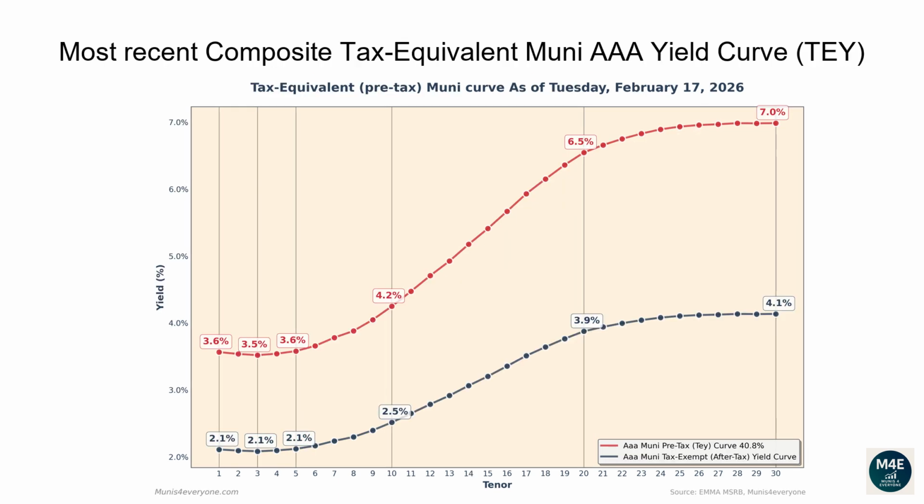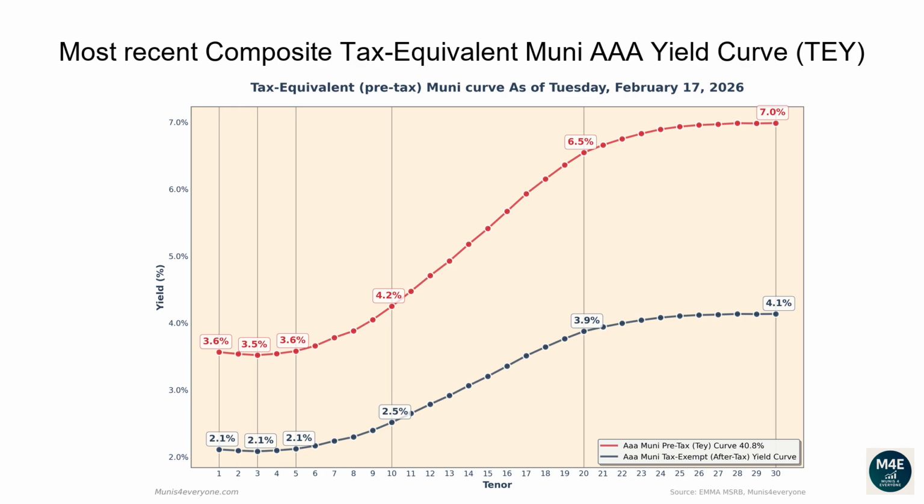Let's now go over the most recent composite tax-equivalent Muni AAA yield curve. The following graph shows, in red, the tax-exempt after-tax Muni yield curve, versus in blue its tax-equivalent pre-tax version assuming a 40.8% top tax bracket, as of February 17, 2026. Why would you care to see the tax-equivalent version of the Muni yield curve? More on this later. Let's first go over the pre-tax, aka tax-equivalent yield curve.